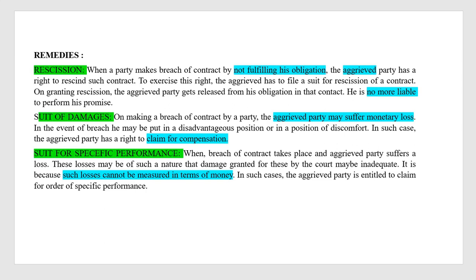Initially, with rescission, if the party is not comfortable with the obligations, he can file a suit for rescission. If rescission is granted, he will be no more liable to perform the promise. For the suit for damages, if the damage occurs in terms of money that is measurable, he can claim compensation. For a suit for specific performance, if the damage is not measurable, he can go with specific performance.